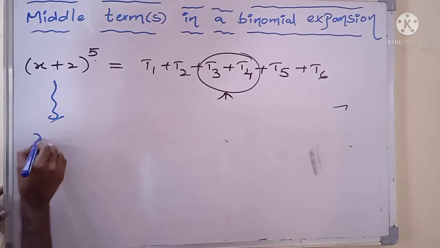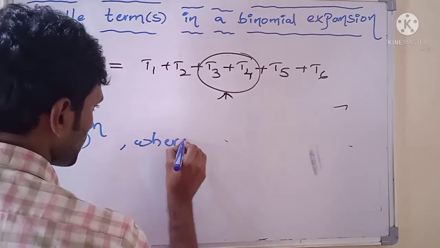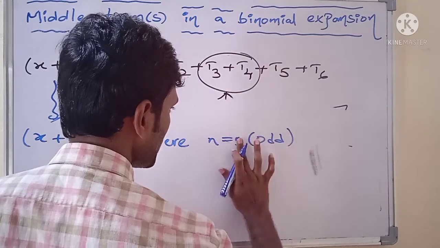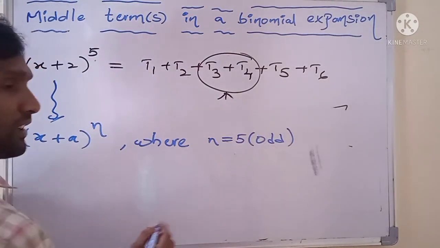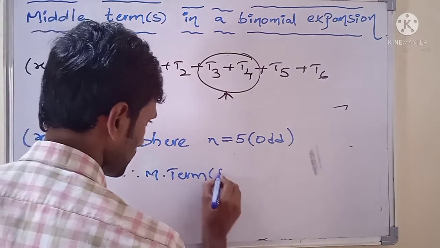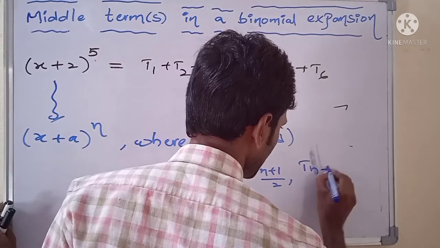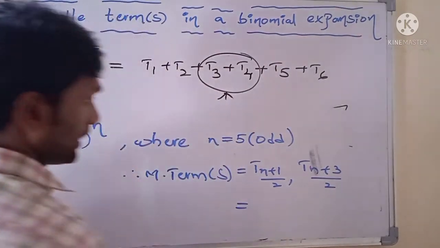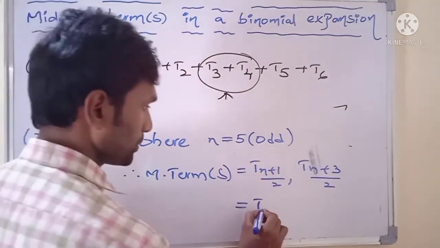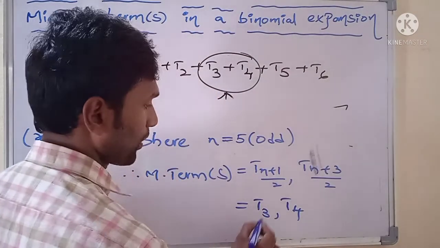Now compare this expansion with (x plus a) whole to the power n, where the value of n equals 5, which is an odd integer. In case n is an odd integer, the middle terms equal T of (n plus 1) by 2 and T of (n plus 3) by 2. Putting n equals 5, T of (5 plus 1) by 2, that means T3, and T of (5 plus 3) by 2, that means T4.